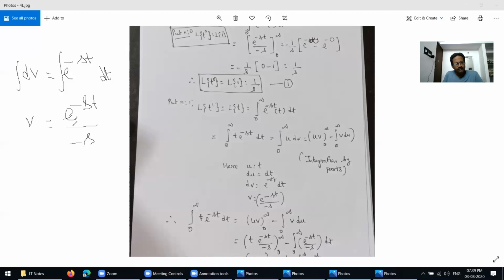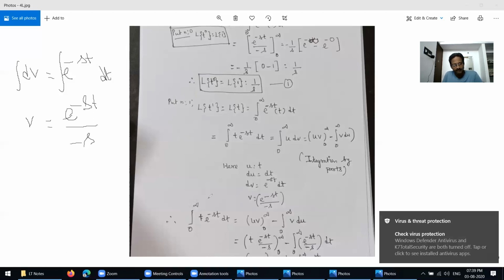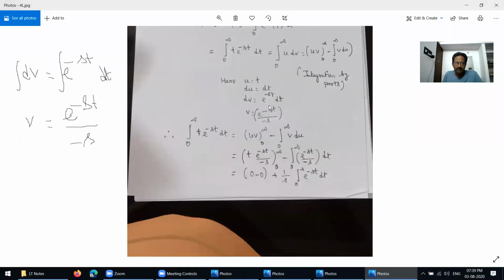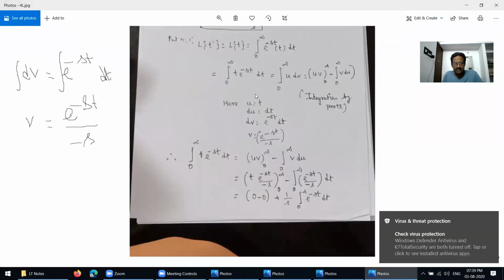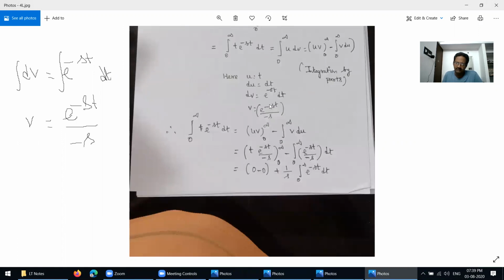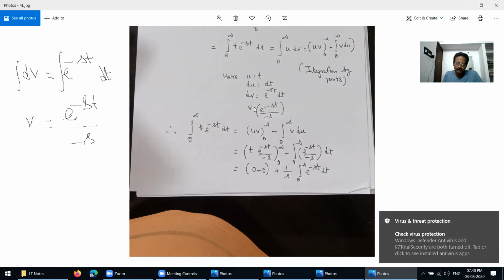From dv we have to find the value for v. You understand now? Then after this you find everything: u equal to t, du equal to dt, dv equal to e power minus st into dt. From this we find the value for v.